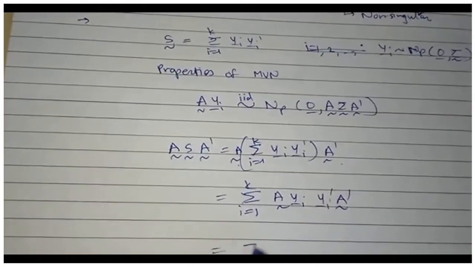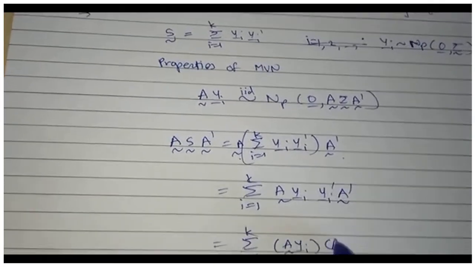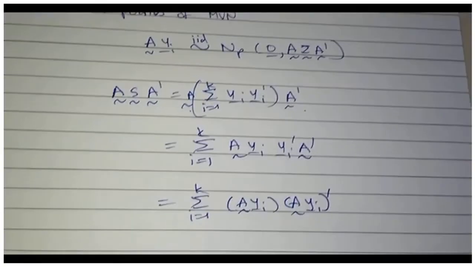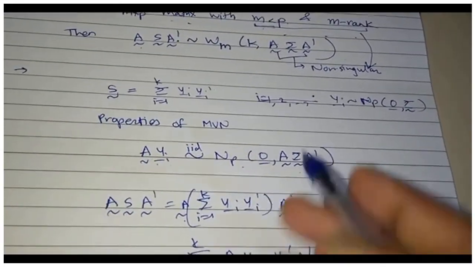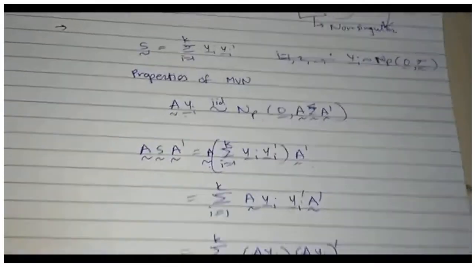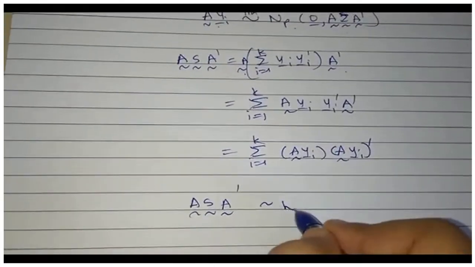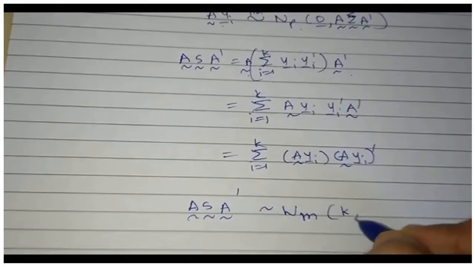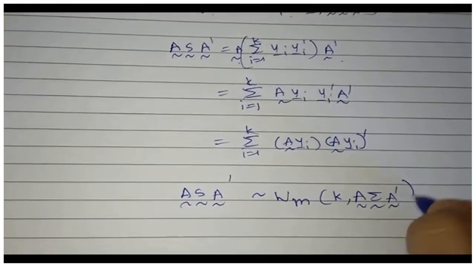Because we know that each A yi has normal distribution with mean 0 and variance A sigma A prime, by the definition of Wishart, I can conclude that A S A prime will have, with the dimension changing, an m-variate Wishart distribution with k degrees of freedom, because k is the same, and A sigma A prime.